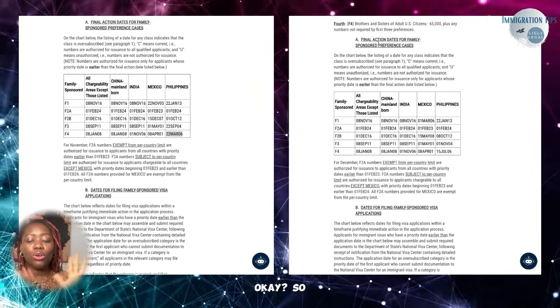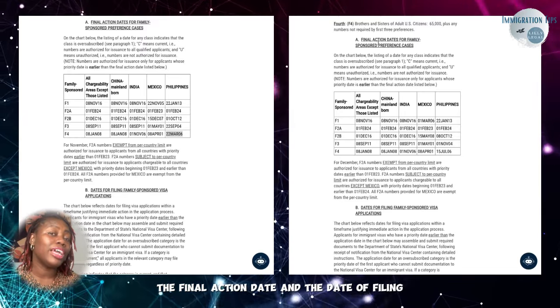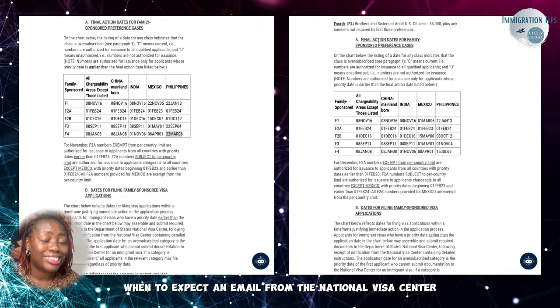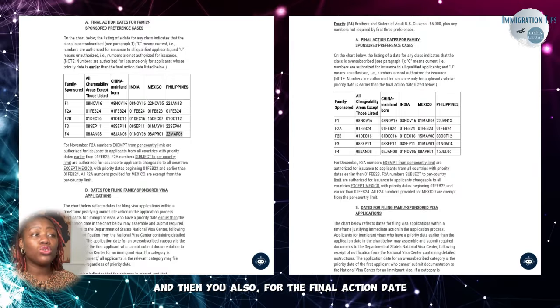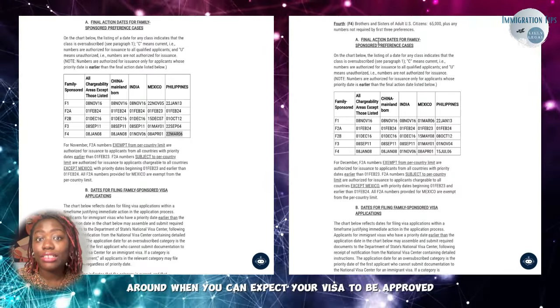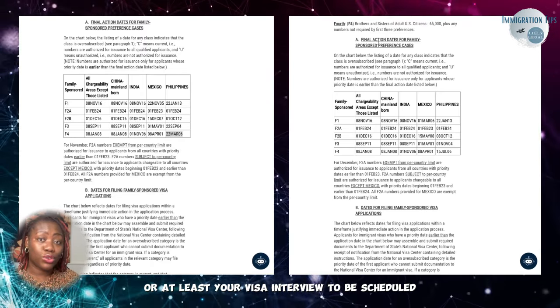Okay, so that's why we look at both the final action date and the date of filing, so you know when to expect an email from the National Visa Center. And then for the final action date, you know around when you can expect your visa to be approved, or at least your visa interview to be scheduled.